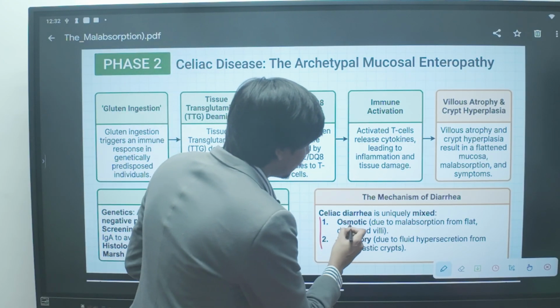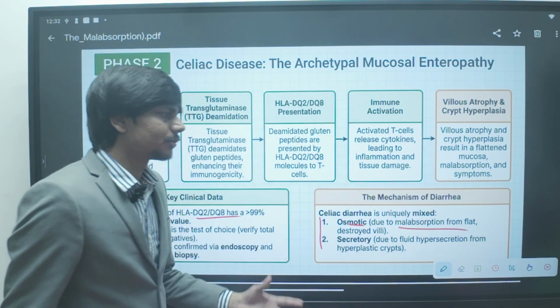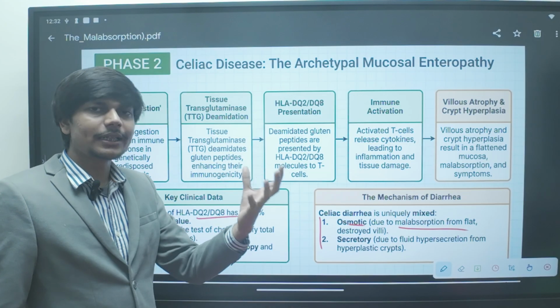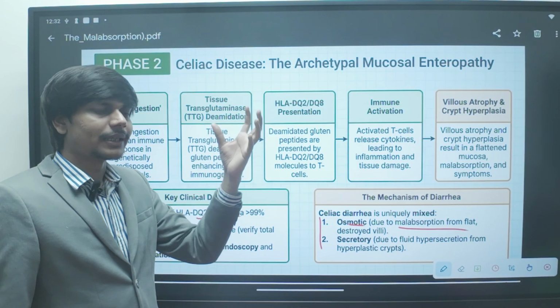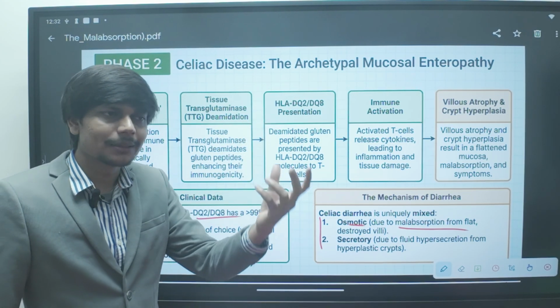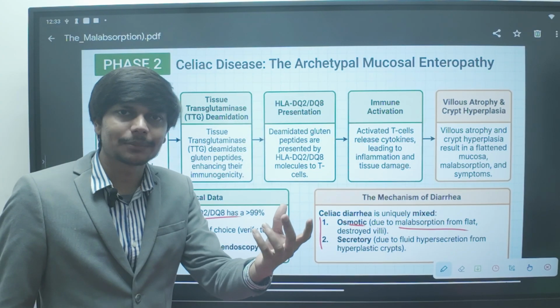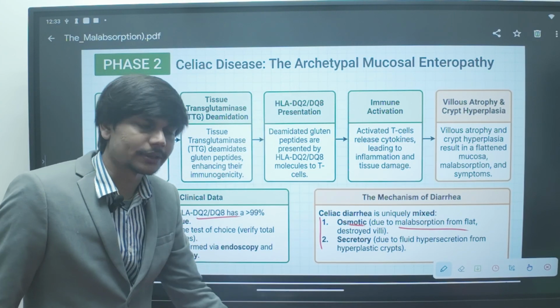Why osmotic diarrhea? Osmotic diarrhea is because of malabsorption of fat. The destroyed villi cannot absorb the fat. Extra fat, extra fatty acid. Fatty acid is also an osmotically active substance. It will draw water, causing osmotic diarrhea.